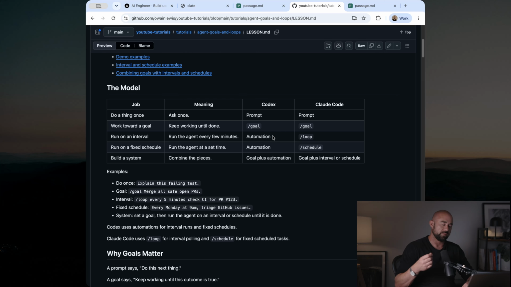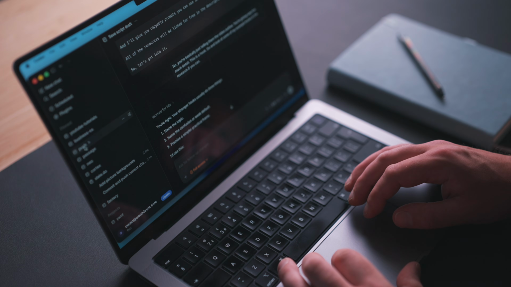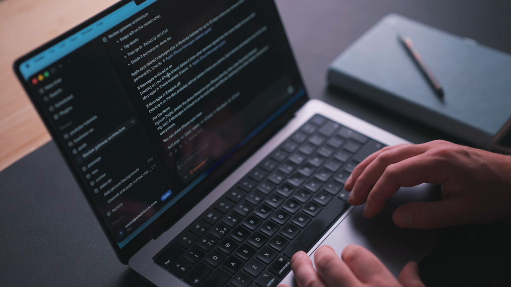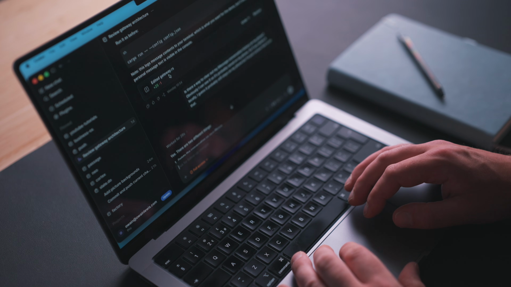Goals are really powerful. I used to be an engineering manager, and I think about this in the same way. There are two ways you can manage people in a team. The first way to manage people as a manager is to micromanage them. You can tell them what to do at every step. You can say, write this code, do this task, update this document. You're telling them what to do all of the time. The problem is that's not very good for people in general. No one likes being micromanaged, and it also doesn't scale very well because you have to constantly be in the loop as a manager, telling everyone what to do all of the time. It just doesn't scale, and it's a really terrible way to manage people.